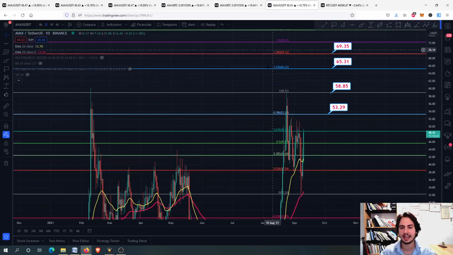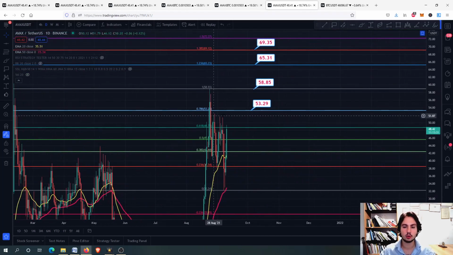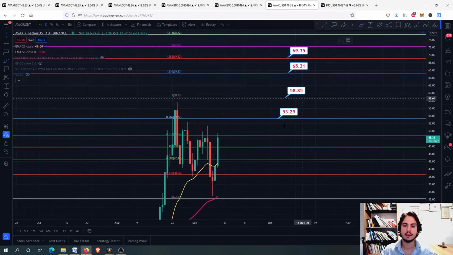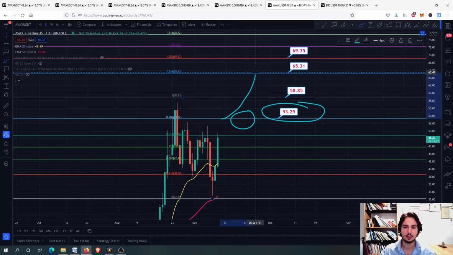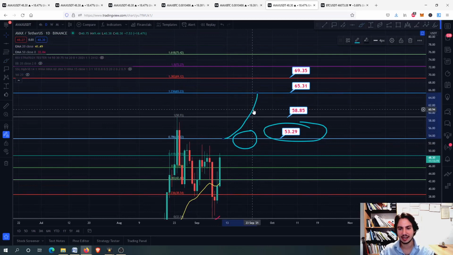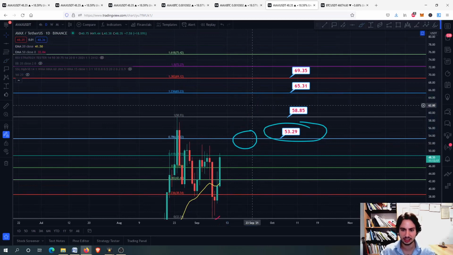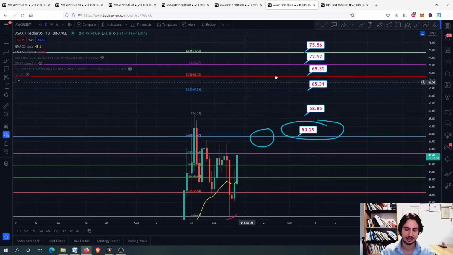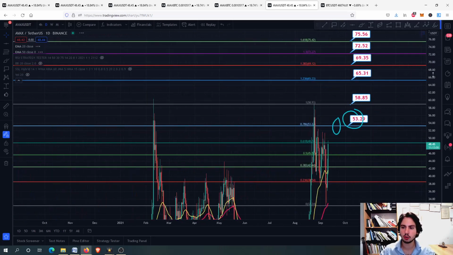Let's go to the price analysis real quickly, because we need to see many things right there. First of all, when are we going to minimize the risk? If we close above the 53, okay, if we close above the 53, we are minimizing the risk, meaning that we can go even higher to the next targets mentioned: 65, 69, the 72 around there, 72 to 73, and the 75 to 76. So these are more of a short midterm targets.